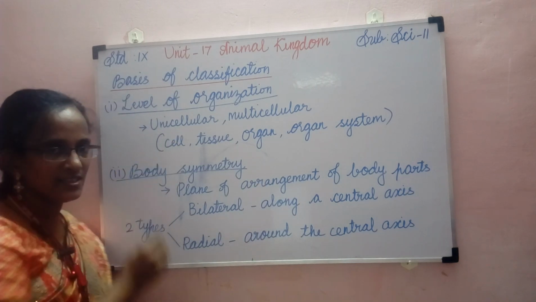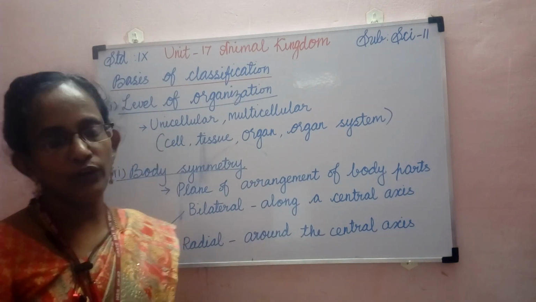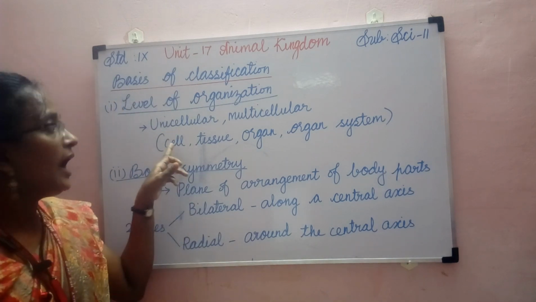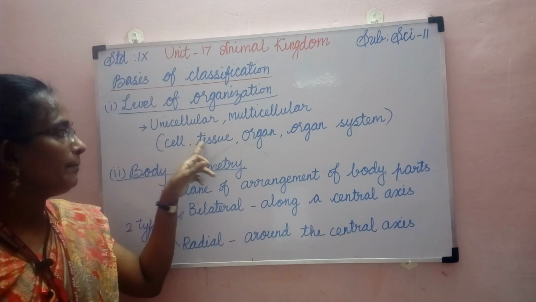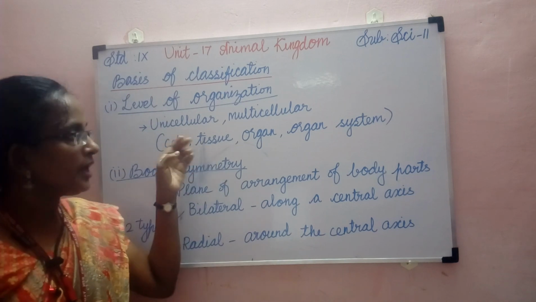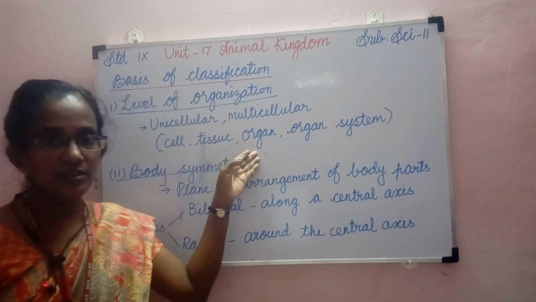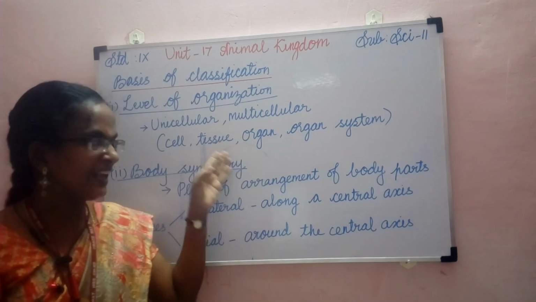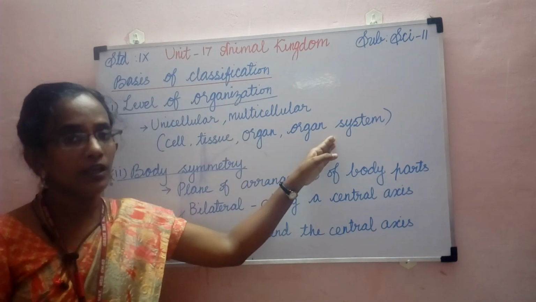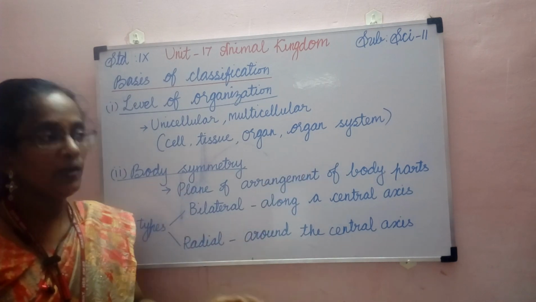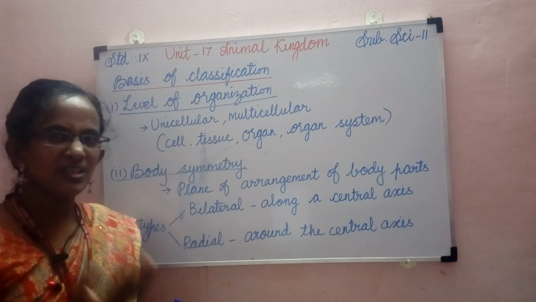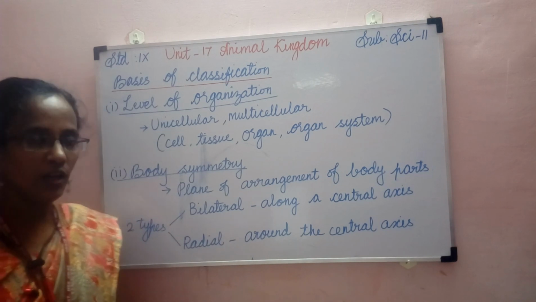You know what is a cell? It is the basic unit of life. All the living things are made of cells. And many cells combine and form a tissue. And many tissues combine and form an organ. And many organs which are doing the same function come under the organ system. And many organ systems together form a living thing. It is the basic organization of all living things.